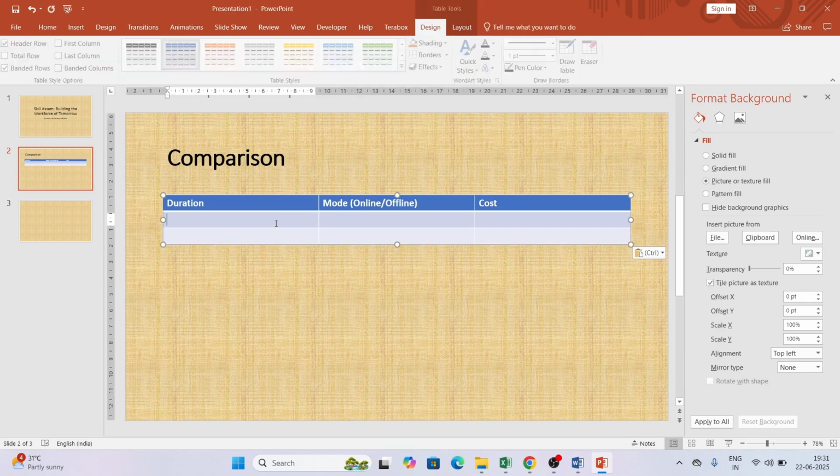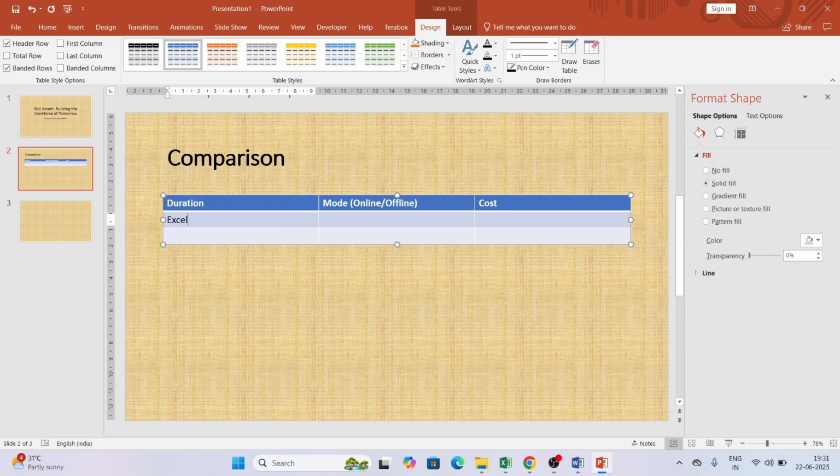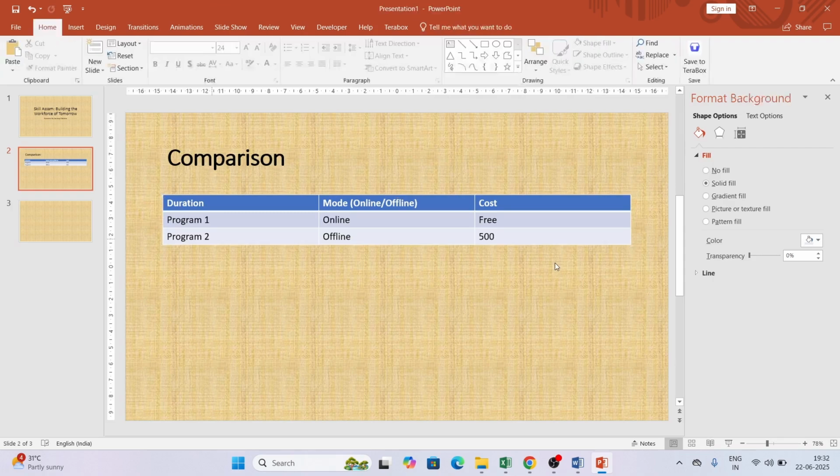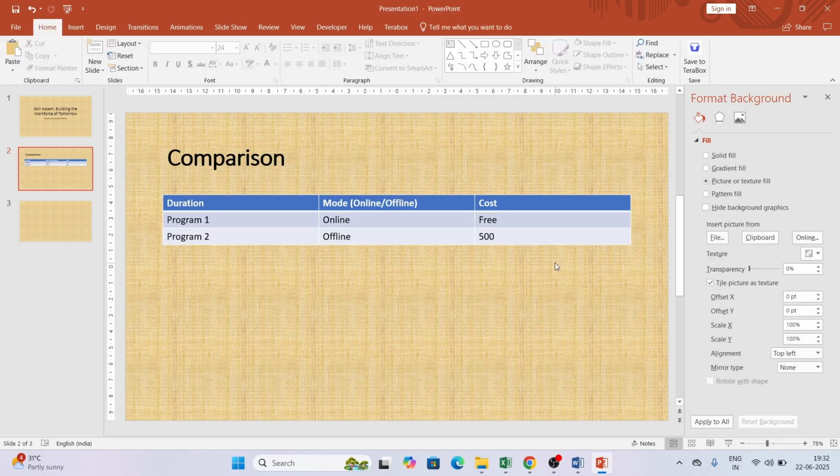Let's say the first one is Program 1, and then we have Program 2. Now for the mode, the first one is online, and the next one is offline. Let's say the first one is free, and the next one costs around 500. So we have added the table.